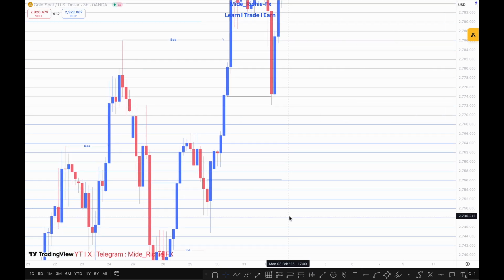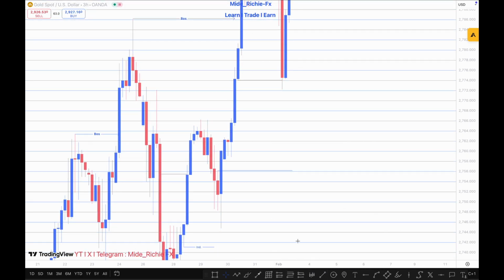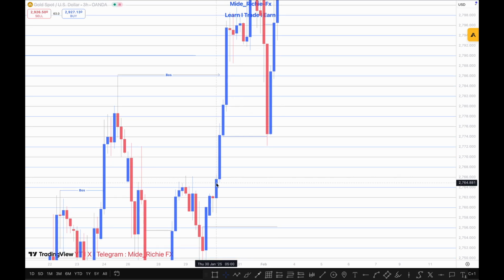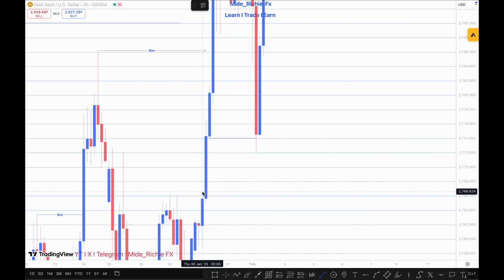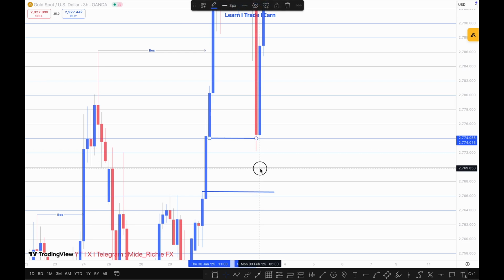As simple as that. For example, right here we have these 3 candles, 1, 2, 3, with this very long bullish candle. We're just going to mark out the high of the first candle and then the low of the next candle, which is this one. This is a very good fair value gap. You can see the space remaining in the middle candle right here is what we call the fair value gap.